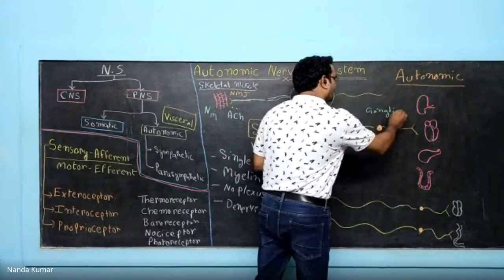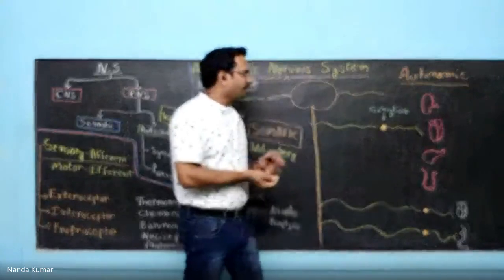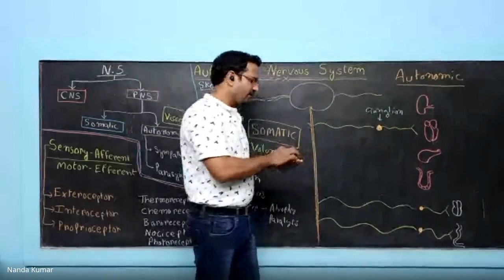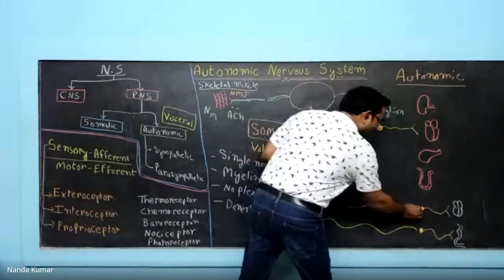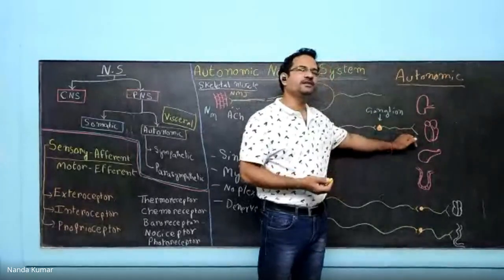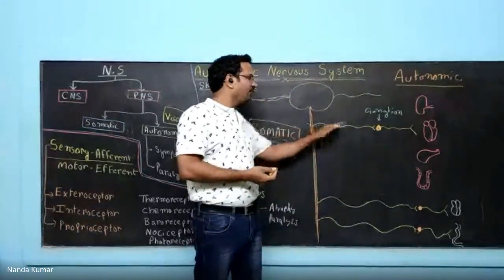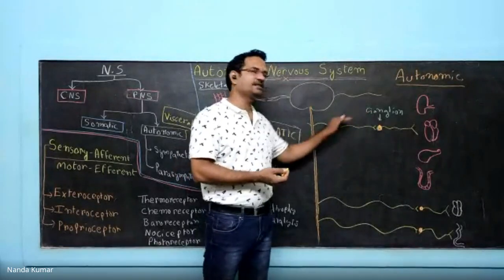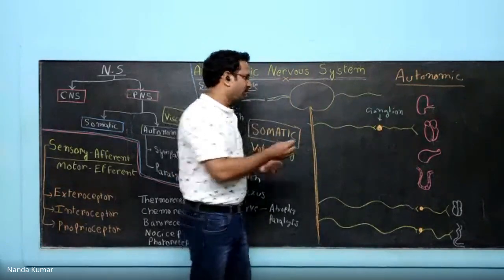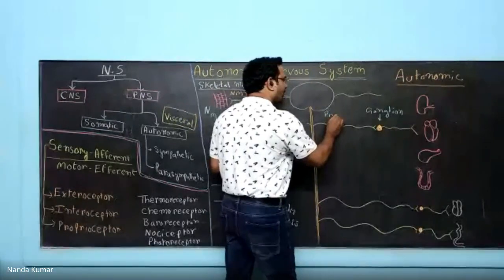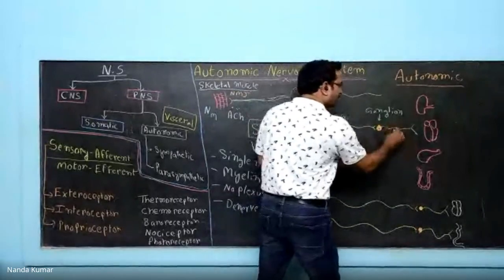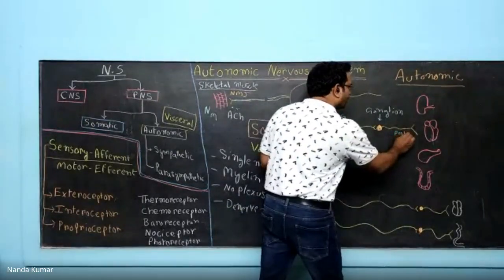Out of the CNS, if a collection of cell bodies is there, it is known as ganglion. So in autonomic nervous system, you will see the presence of the ganglion. Before that ganglion, you have a neuron. After that ganglion, you have one more neuron. The neuron which is present before this ganglion is known as preganglionic neuron, because it is present before this ganglion. The neuron which is present after this ganglion is known as postganglionic neuron.